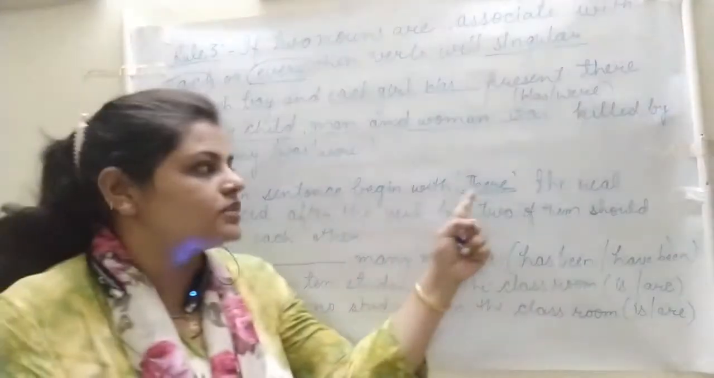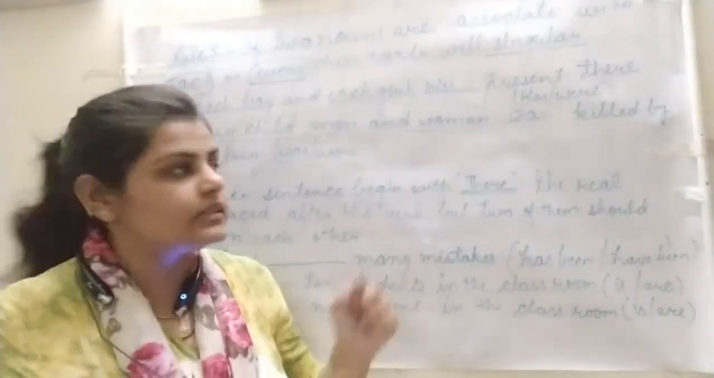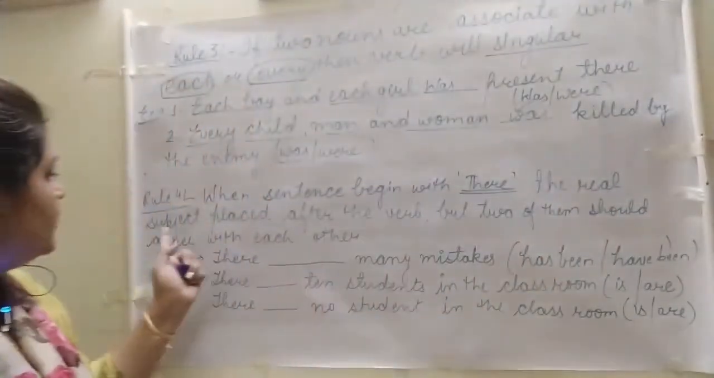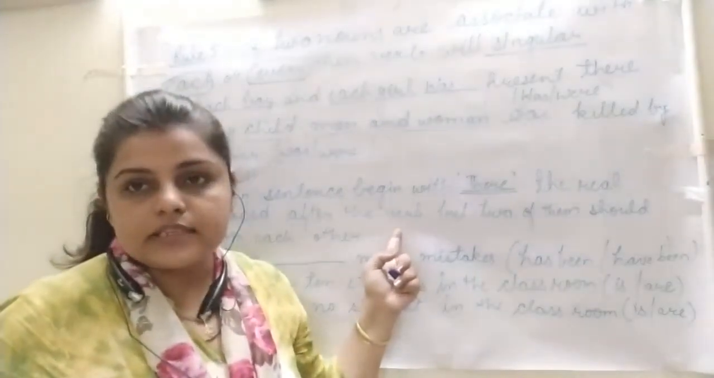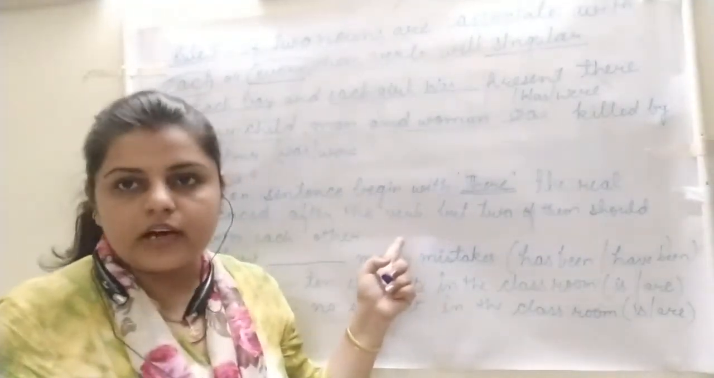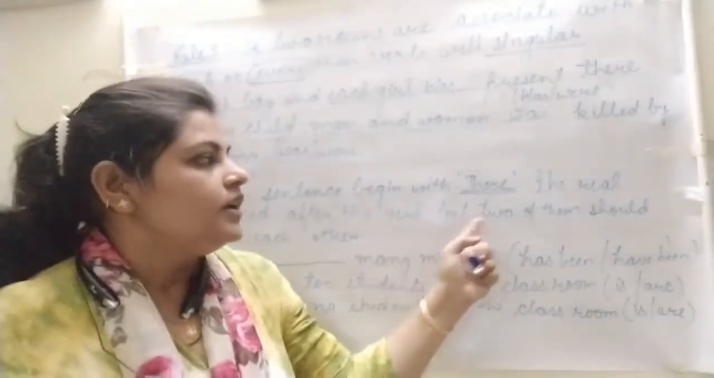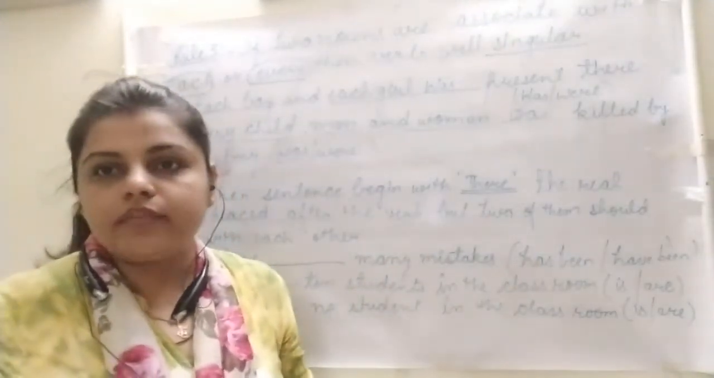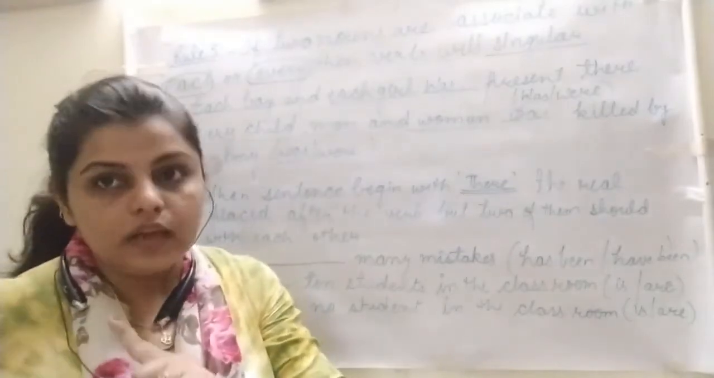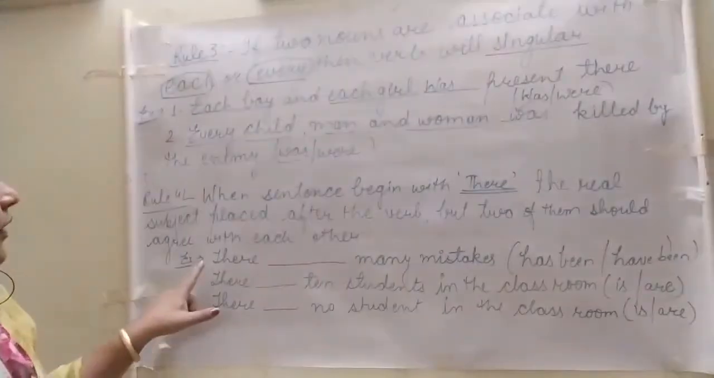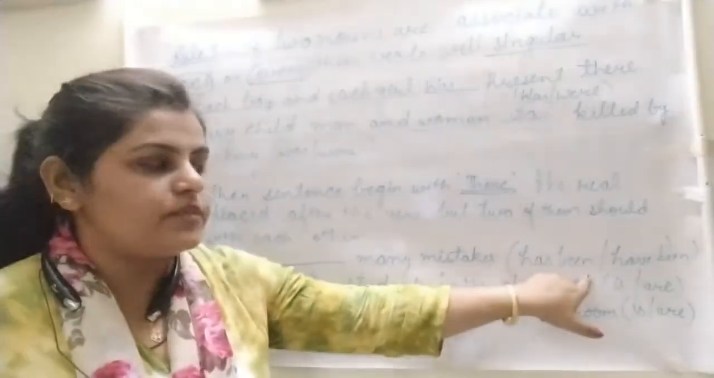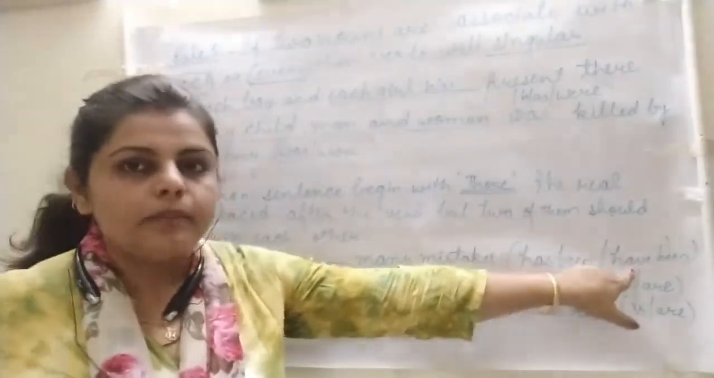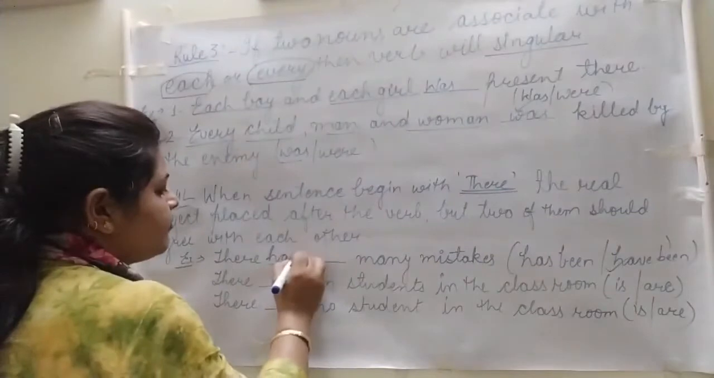When the sentence begins with there, the real subject is placed after the verb. Actually, when the sentence starts with there, then the verb comes, then the real subject comes. So the verb will agree with the subject which is placed after the verb. Look at this sentence: there are many mistakes. Mistakes is plural, so the verb will be plural. So, have been. There have been many mistakes.